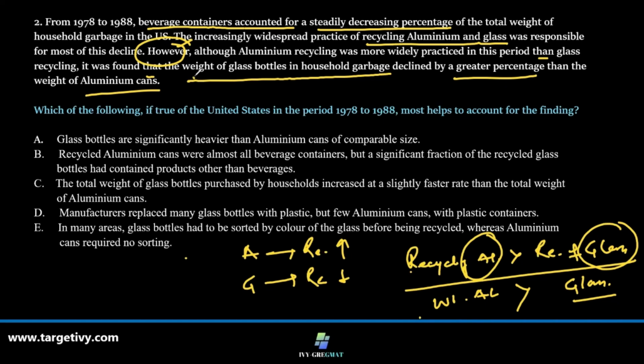It was found that the weight of the bottles in the garbage declined a greater percentage than the weight of aluminum. So in the new situation, what is happening?